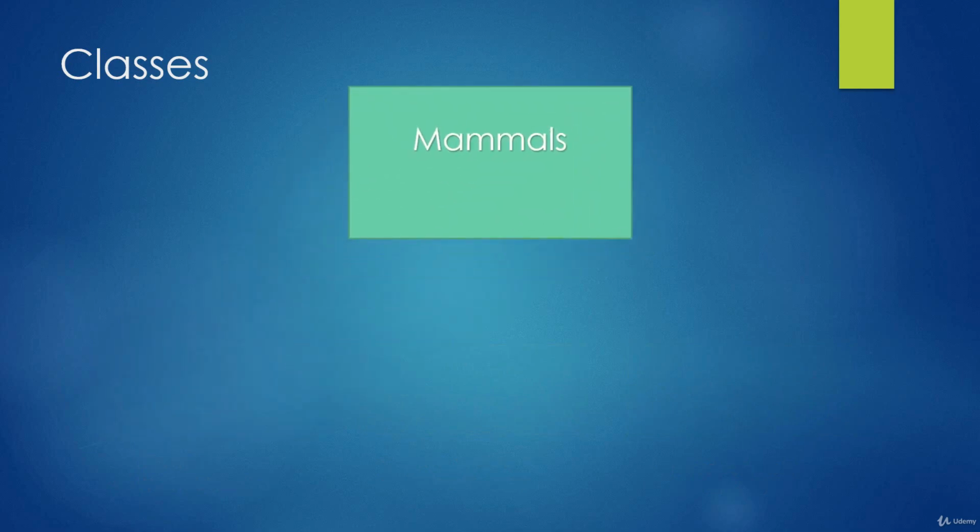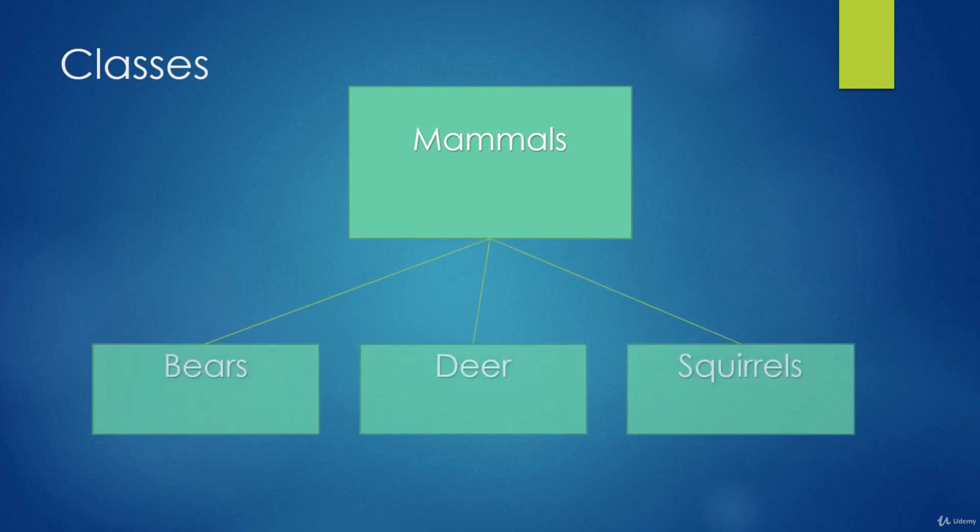Now let's take a look at the mammal type for an example. Now we know mammals are a type of animal, but there are in fact different types of mammals as well. And we can say that bears, deer, and squirrels are all mammals, but not all mammals are deer, for example. So this, similar to the previous relationship of mammals to animals, is a one-way relationship.